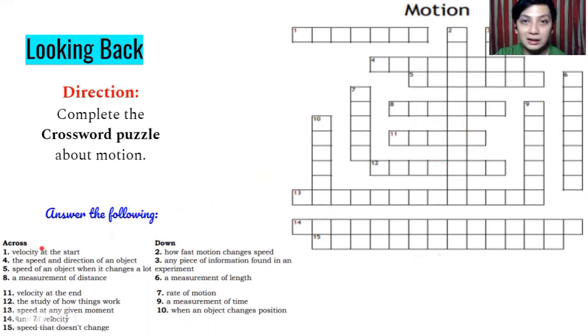So for example, let us answer number one, across. Velocity at the start. So, isipin niyo kung ano yung velocity at the start. We have 1, 2, 3, 4, 5, 6, 7 boxes. At yung velocity at start is initial. So the answer is initial velocity or initial lang. Nakaintindihan? Kasi yun lang yung hinahanap ng boxes, 7 letters. So you are going to answer it one by one. Nakaintindihan? Finish it. So that is just an example.